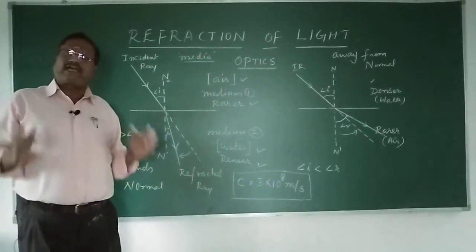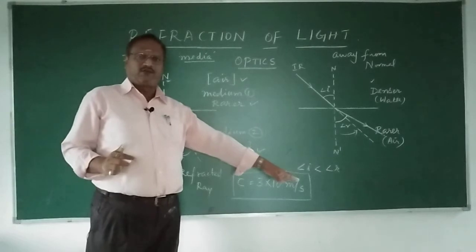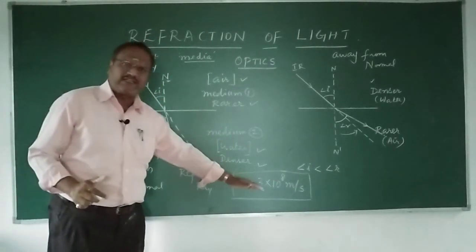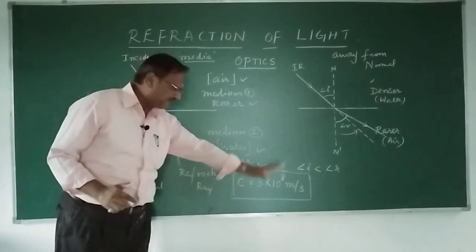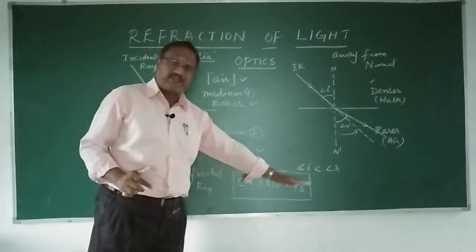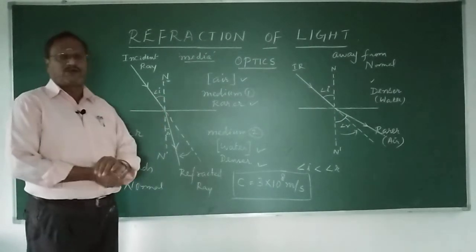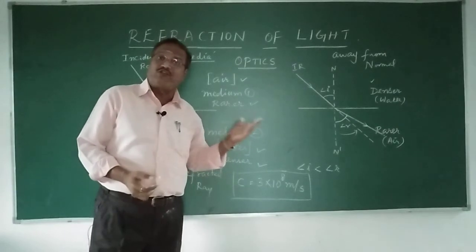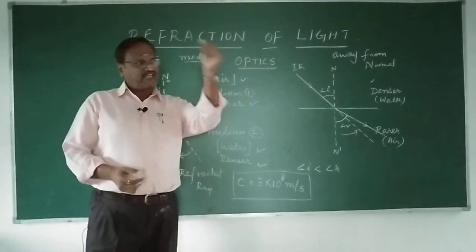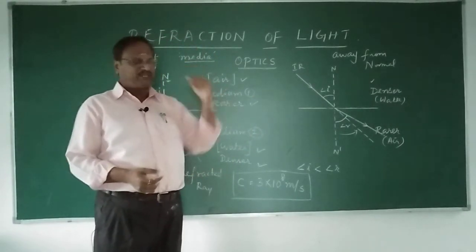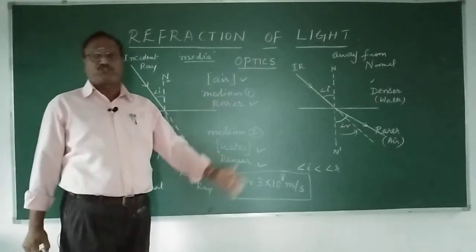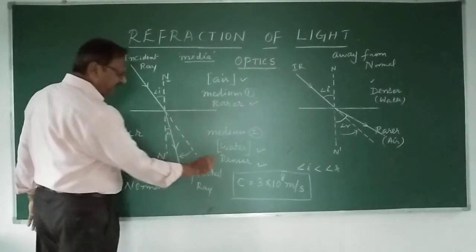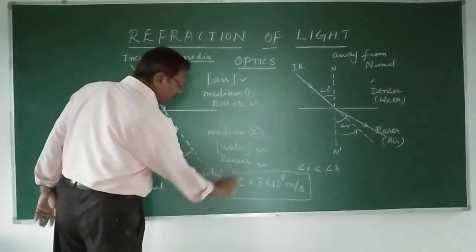Remember, nothing can travel with the speed of light. Only light can travel with the speed of light. That is the maximum level that can be assigned, that is 3 into 10 power 8 meter per second. It's a very big number. In 1 second, it is more or less traveling around 3 lakh kilometer. So it's a very huge number, right? Enormous number. So the velocity in air or vacuum is assumed to be this value.